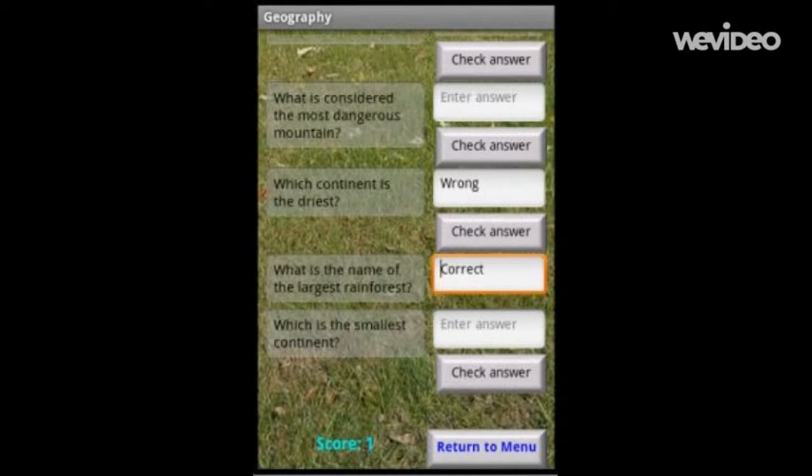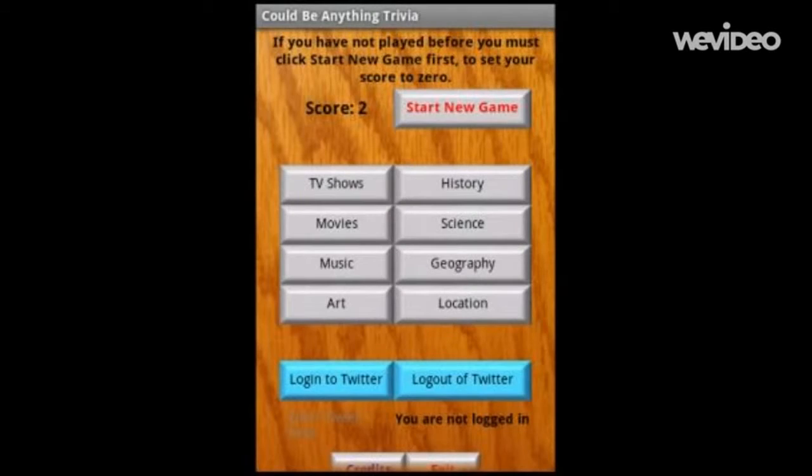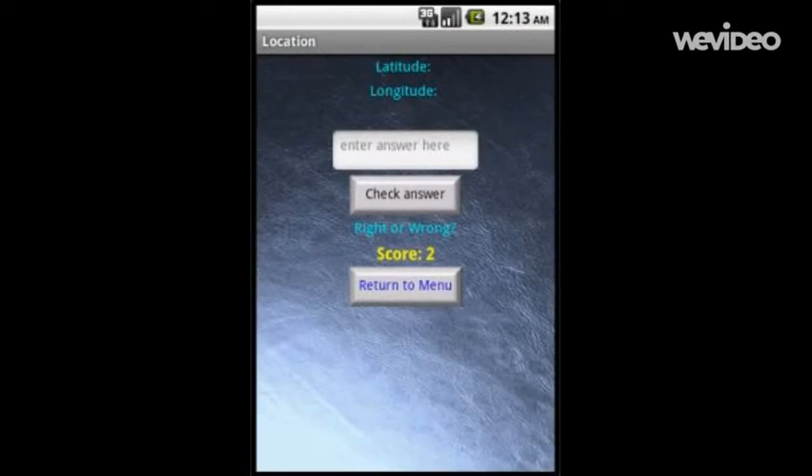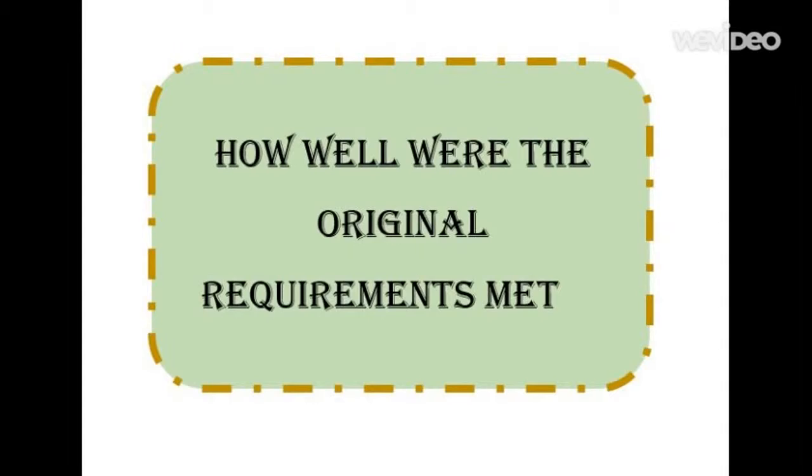I'll answer another one, get another point here. There's a little ding. Then I'll click on the return to menu so we get back to the home page and you see that your score has been carried over. And go ahead and click on this location category. You'll see as it takes a while to populate the latitude and longitude, and then it'll populate the question that there's only 1 question for this area. So that's it for the demonstration.